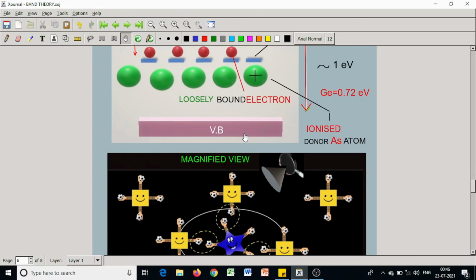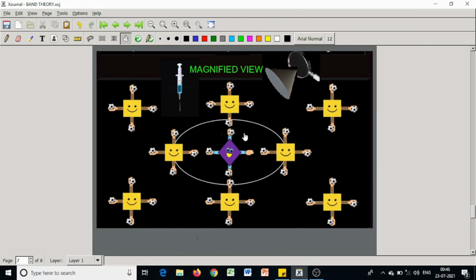Now, if a small percentage of trivalent impurity atoms like aluminium or boron or gallium or indium is added to an intrinsic semiconductor, additional discrete impurity energy levels are formed near the bottom of the otherwise forbidden energy gap.